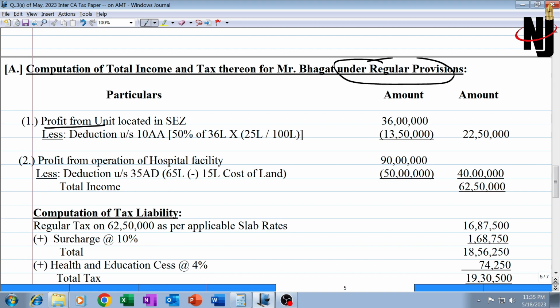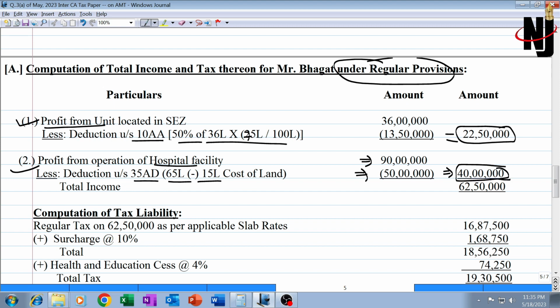First of all, profit from unit located in SEZ is 36 lakhs and deduction under 10AA is 75 lakh: 36 lakhs into 75 divided by 100 into 50%, that is 13.5. 22 lakh 50,000 will be the balance taxable profit from the 10AA undertaking. This is done. And 35AD hospital income, which is 90 lakh minus deduction under 35AD, 65 minus 15 cost of land, balance will be 40 lakhs. So total income would be thus 62.5 lakh.